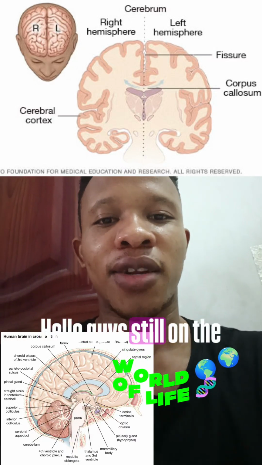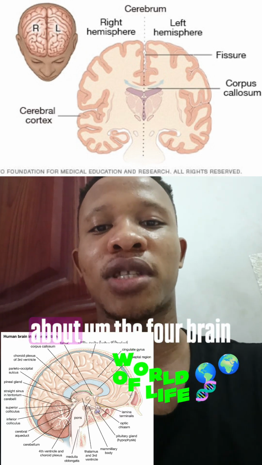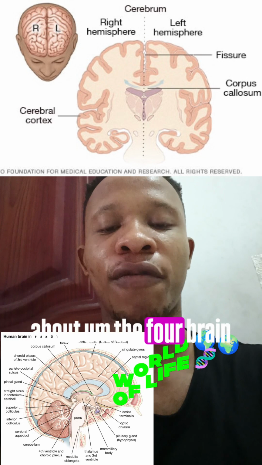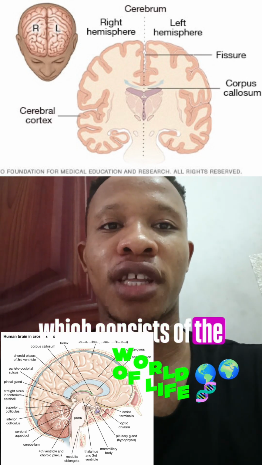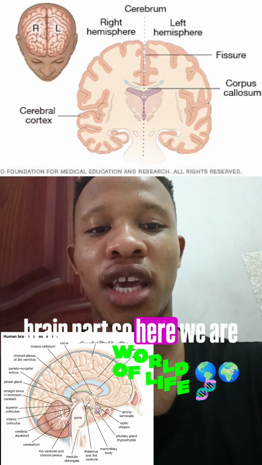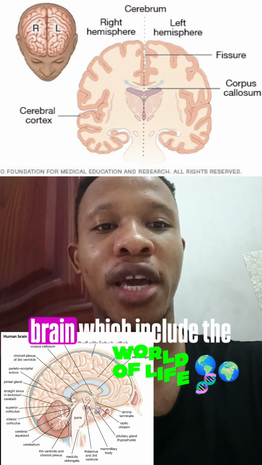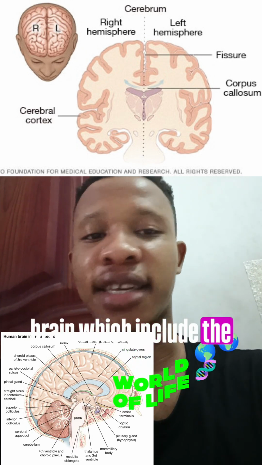Hello, guys. Still on the nervous coordination. We have actually spoken about the forebrain, which consists of the cerebrum being the main brain part. So here we are going to also look at the other subparts of the brain, which include the cerebellum and the lobes.